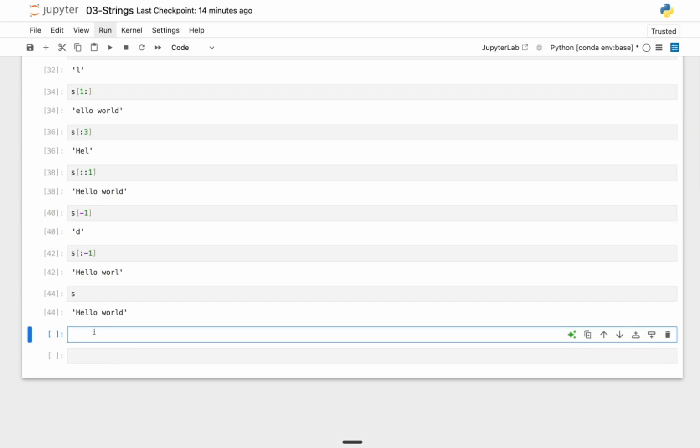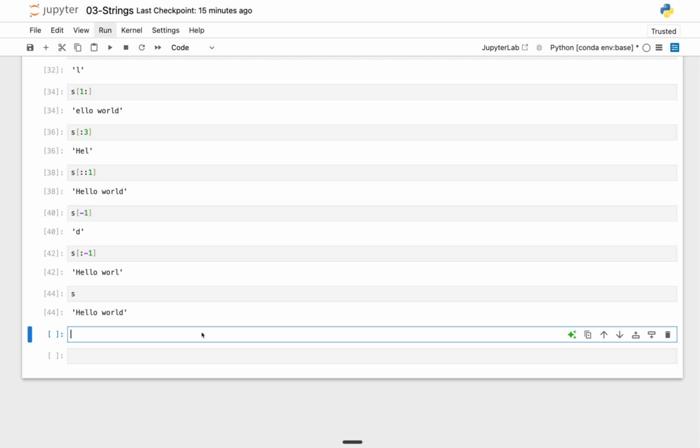So let's talk about string properties in Python. It is very important to know that strings have an important property known as immutability. And what does this mean? Immutability just means that once a string is created, the elements within it cannot be changed or replaced. So now let's take a look at some examples.